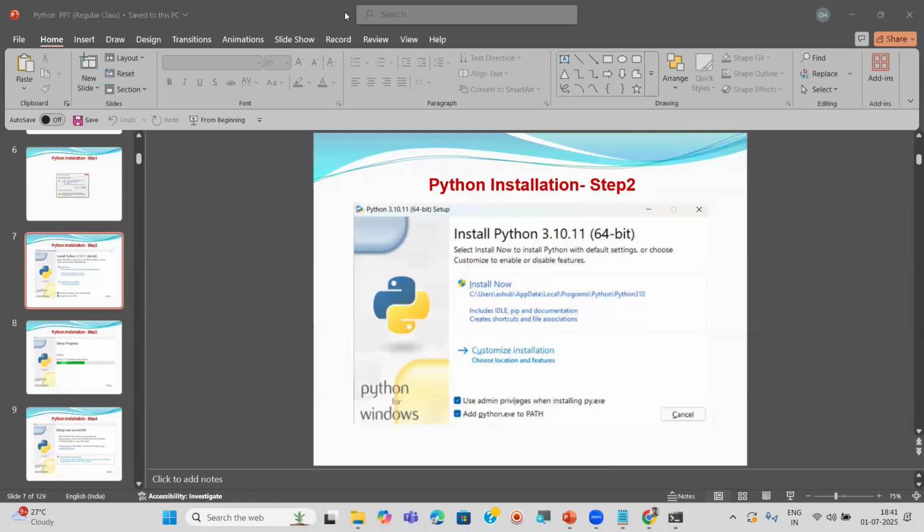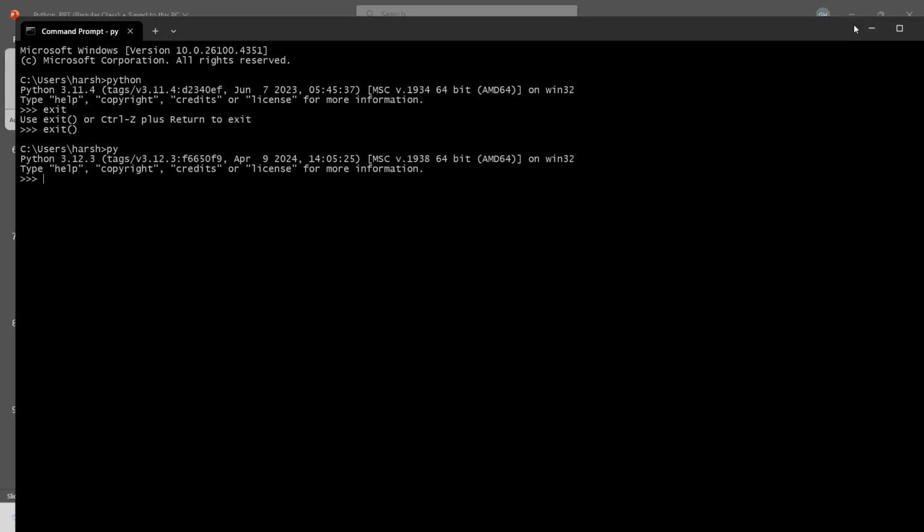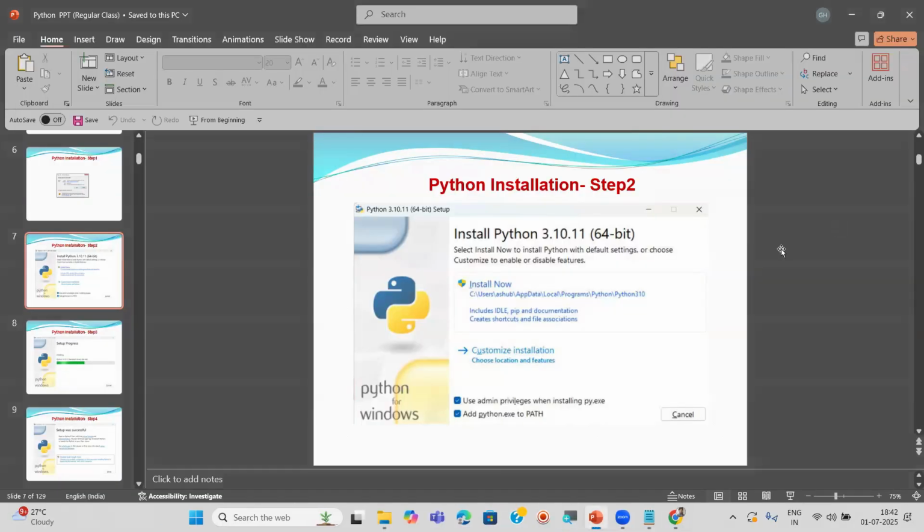Okay, right. So after this installation, as I said, you have to check. Just now I said this one only. Once again, what I do. For example, here I installed successfully now, but you have to check whether Python is installed successfully or not in your system. For that purpose, what you do?